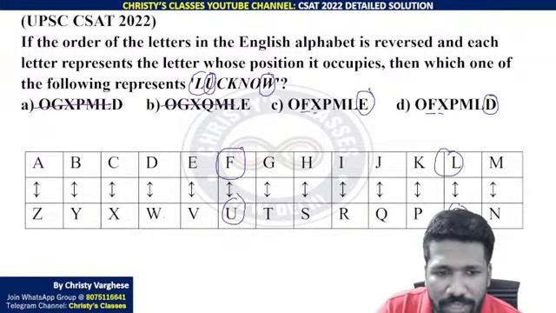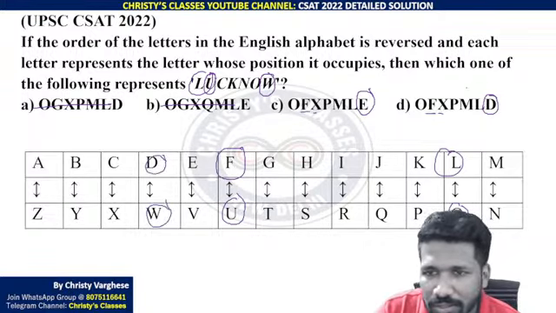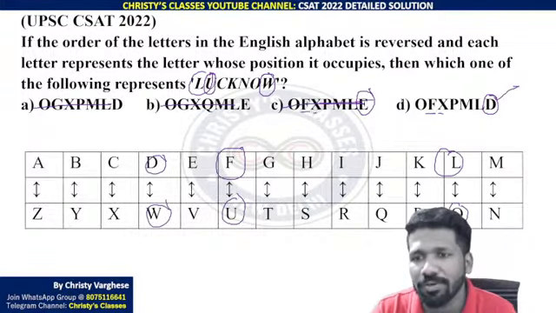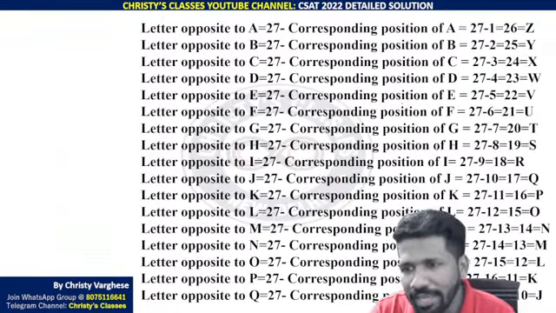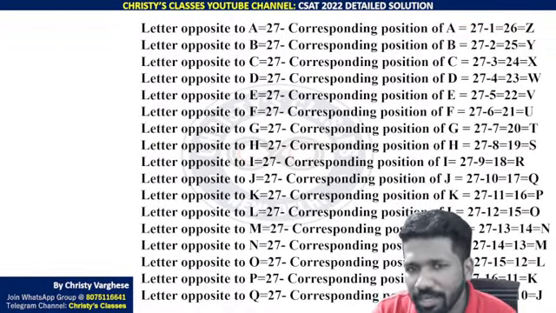W is actually equivalent to D, so D should be the last letter. In the remaining options, D being the last letter is only option D. So option D is the answer. All of you clear? Another mathematical technique is to find the corresponding letter in reverse order.